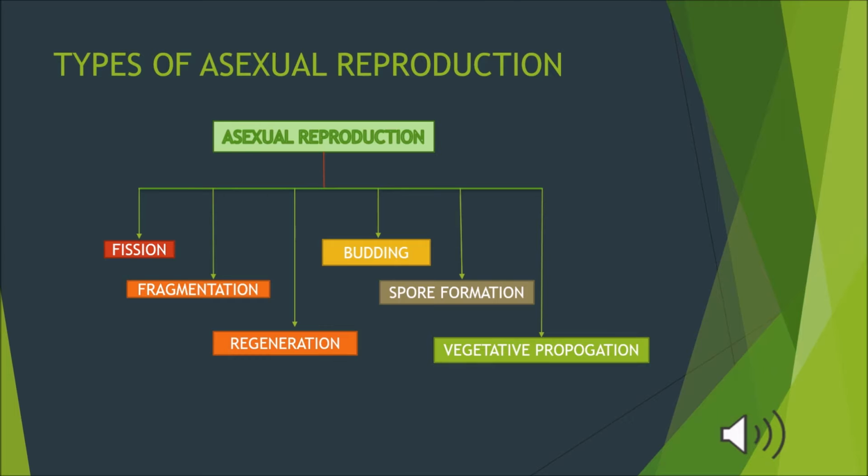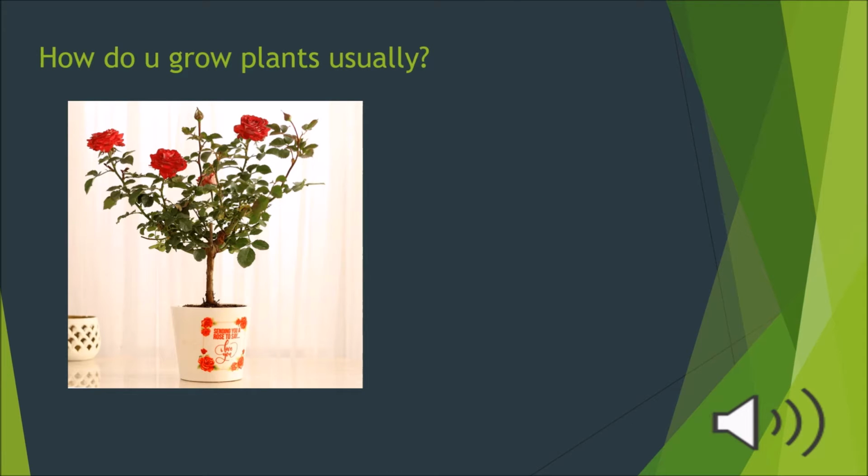plants. Let me ask you one question. How do you usually grow new plants? You might say we take seeds and sow them into the soil and then give enough water, sunlight and nutrients. Then it can grow into a new plant. So it is great that plants can make viable seeds. Right, the seeds that can work out. But what if they cannot? What if the plant cannot produce seeds?